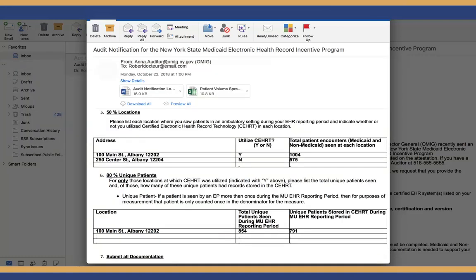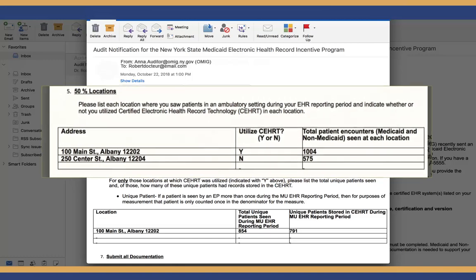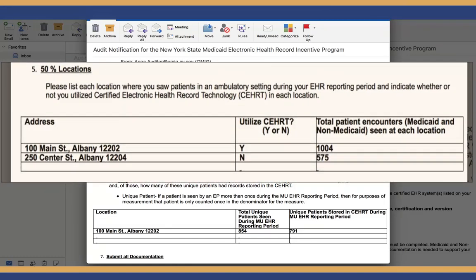The next section includes a chart to complete regarding service locations. In the left column, list the address for each location where the provider saw patients in an ambulatory setting during his or her EHR reporting period. In the middle column, enter the letter Y if that location was equipped with certified EHR technology during the EHR reporting period, and a letter N if not. In the right column, list the number of encounters, including both Medicaid and non-Medicaid encounters, at each location during the EHR reporting period. Include the exact number and do not estimate or round the numbers.